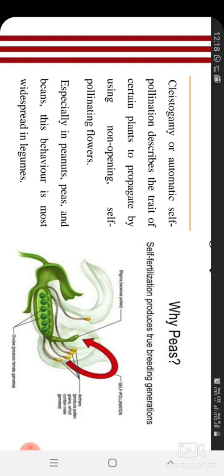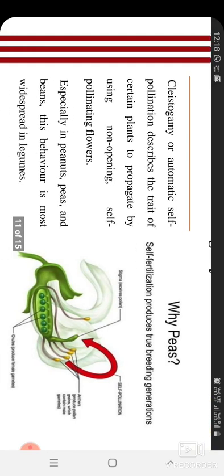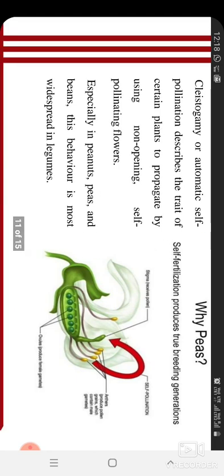It means it will definitely go for self-pollination, because the flower is not opening, so there is no chance for another anther or pollen to come onto the stigma of that flower. So definitely it will go for self-pollination. That's why it is called automatic self-pollination or cleistogamy, meaning the plants which do not open even after pollination.